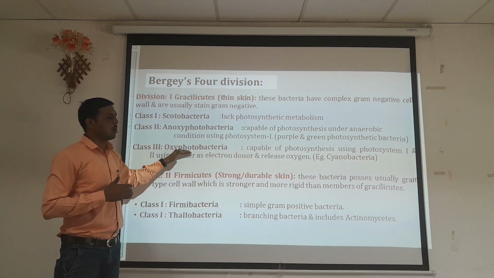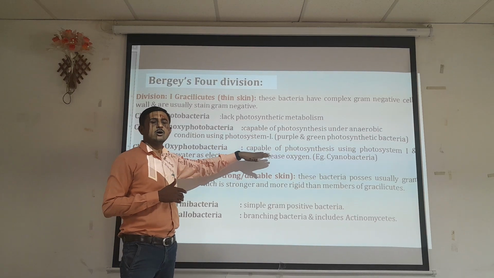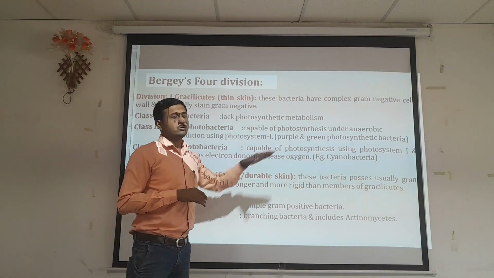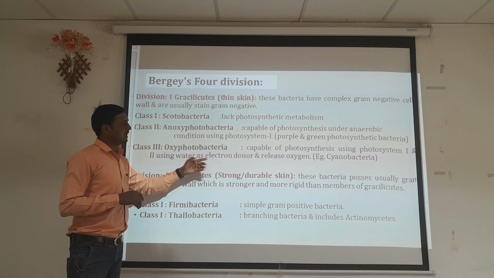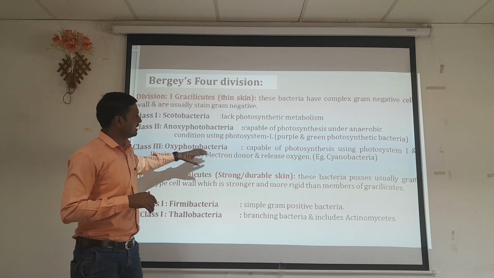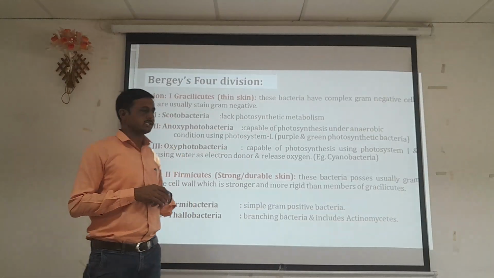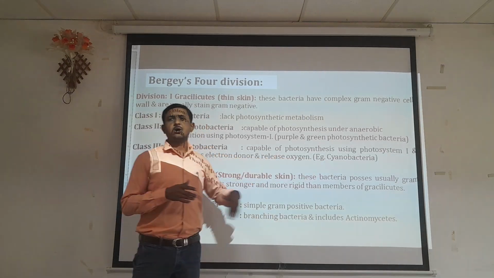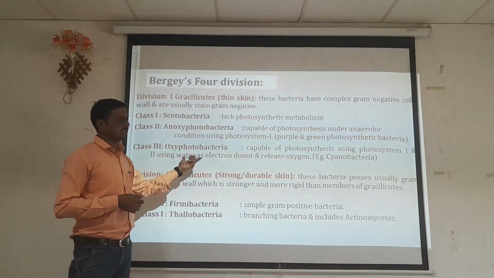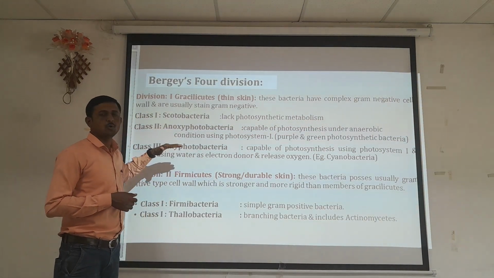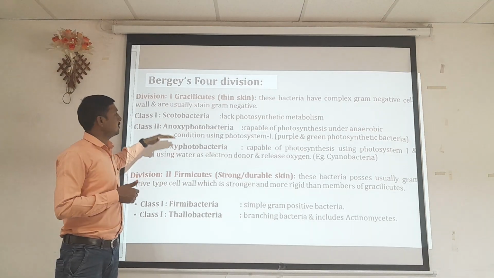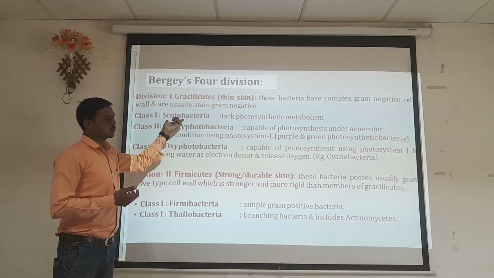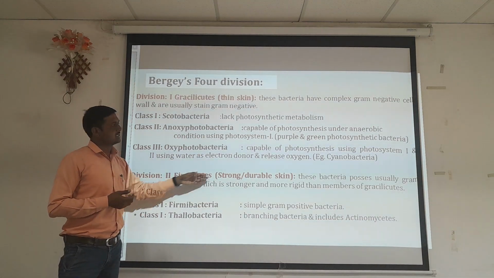The third class is Oxyphotobacteria. The bacteria grouped into this class are capable of photosynthesis using photosystem 1 and photosystem 2, using water as the electron donor and releasing oxygen. The examples of organisms included in this group are the cyanobacteria, or blue-green algae. These photosynthetic organisms are grouped into the Oxyphotobacteria class, the third class of the division Gracilicutes. So Gracilicutes are divided into three classes: Scotobacteria, Anoxyphotobacteria, and Oxyphotobacteria, and these are some examples we have taken.